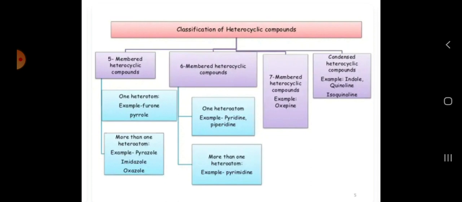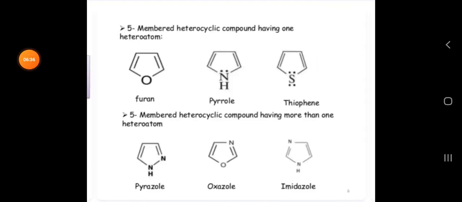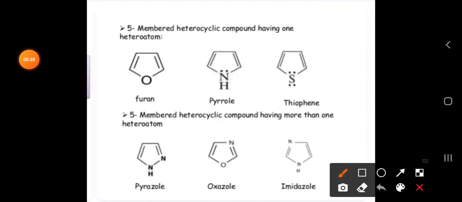Let us see them one by one. 5-membered heterocyclic compounds: here the carbons are present, and one heteroatom like oxygen is present.